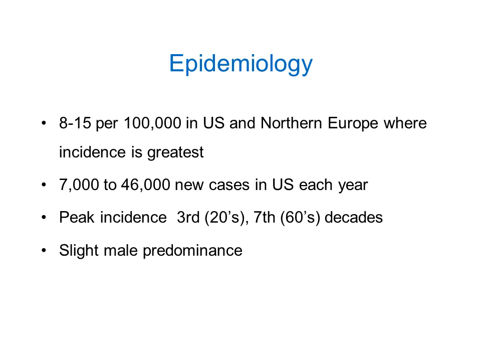So how common is ulcerative colitis? You can see it is very common in the US and Northern Europe, where you can see 8 to 15 cases per million, and you can even encounter 7 to 46,000 new cases in United States. As far as India is concerned, here also we encounter a lot of cases of ulcerative colitis. The peak incidence is in third decade to seventh decade. There is a slight male preponderance.